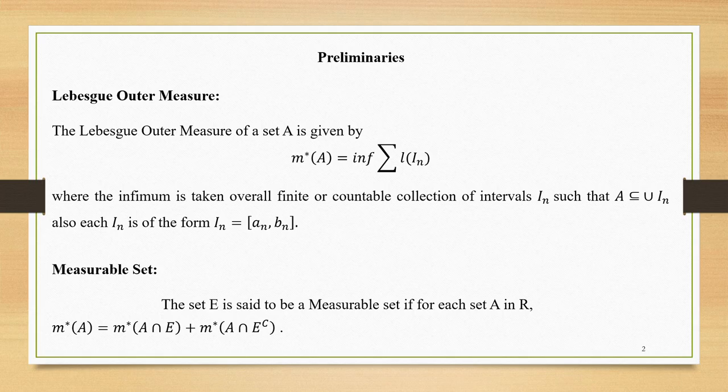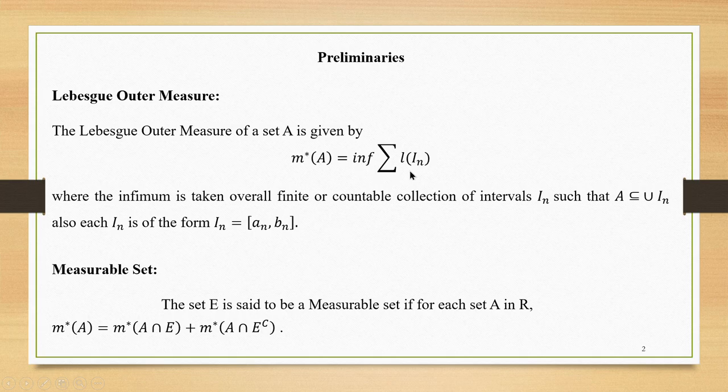He named that as measure. He wants to calculate the measure of a set. For that, first he defined the outer measure of a set. For example, if you consider a set A, then first you have to collect all the finite or countable collection of intervals In which contains A. That In should be of the form closed interval [an, bn].